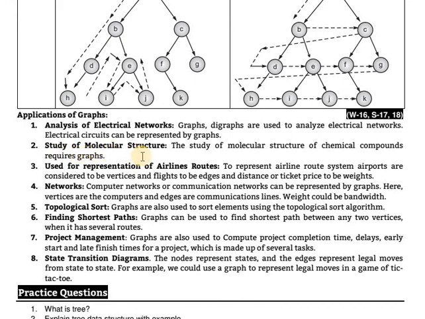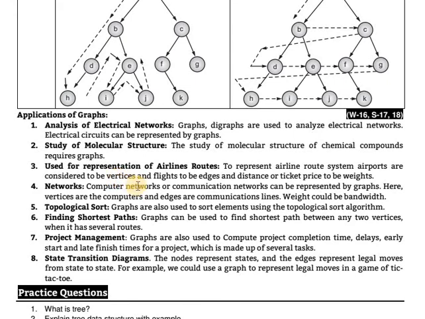Study of molecular structure: the study of the molecular structure of chemical compounds requires graphs. Third, representation of airline routes. To represent the airline route system, airports are considered vertices, flights are edges, and distance or ticket price is the weight.